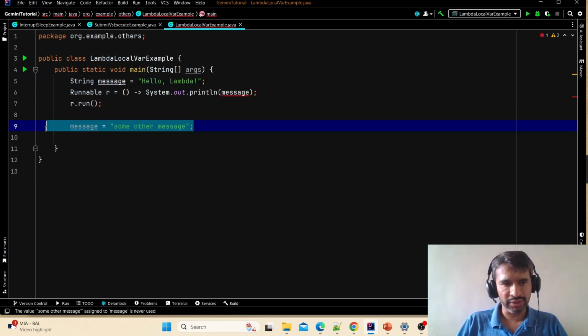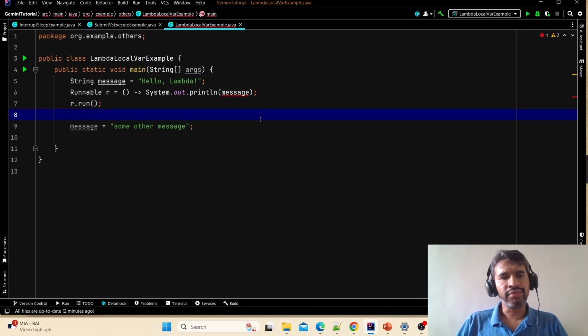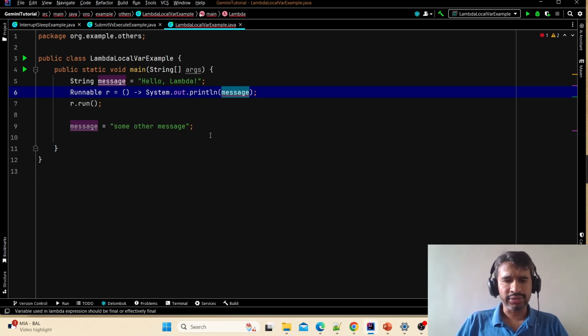If we update it anywhere else in that method, that will break the effectively final principle, so it will give an error. I hope it's very clear. So a lambda can access the local variable only if it is declared as final or effectively final. In normal cases, if it is a mutable variable, lambda can't access it. So this is the answer.